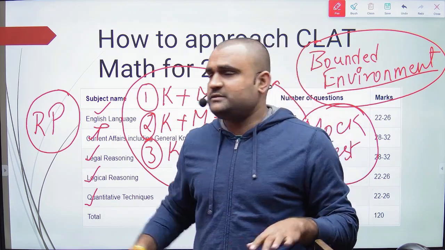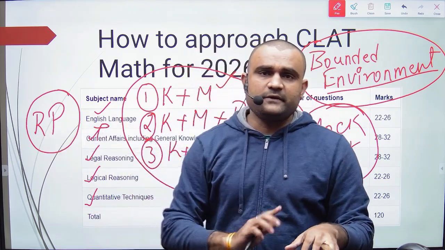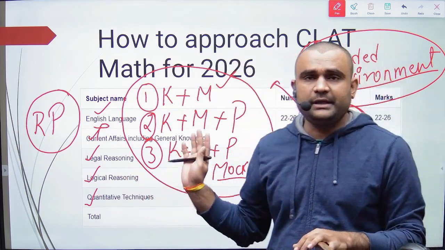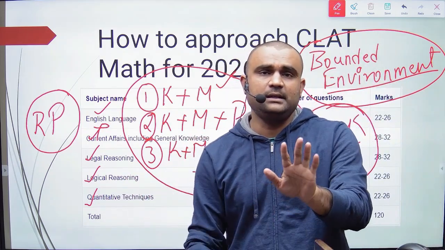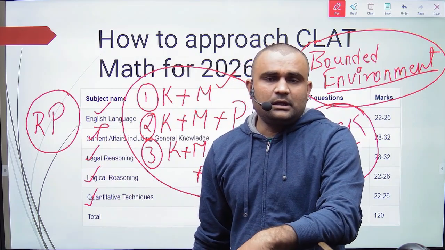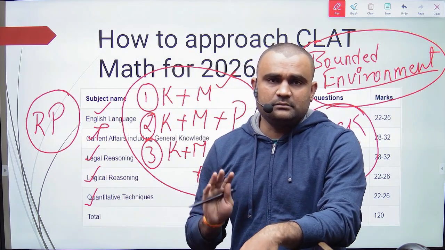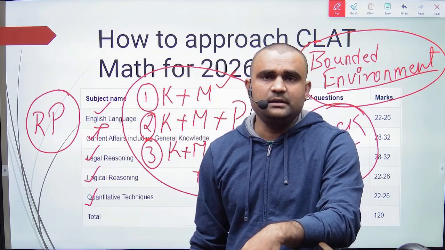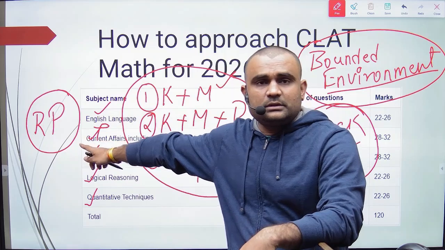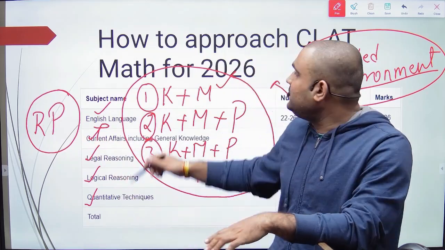It is only the place for this RP, revise and practice as much as you can. So I'm not counting on that. I am only counting the rest 10 months, because January has also nearly half gone, so that is also not any important thing. So for this RP, we have only 10 months.